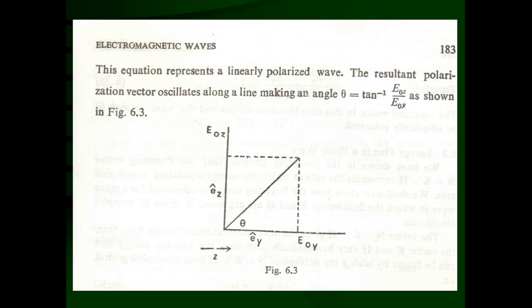Now we'll take a second case. That is, if the amplitudes of the two vectors are equal, E0y is equal to E0z, equal to E0, but their phase differs by pi by 2. So for the two independent solutions Ey and Ez, their phase difference beta minus alpha is going to be plus or minus pi by 2.